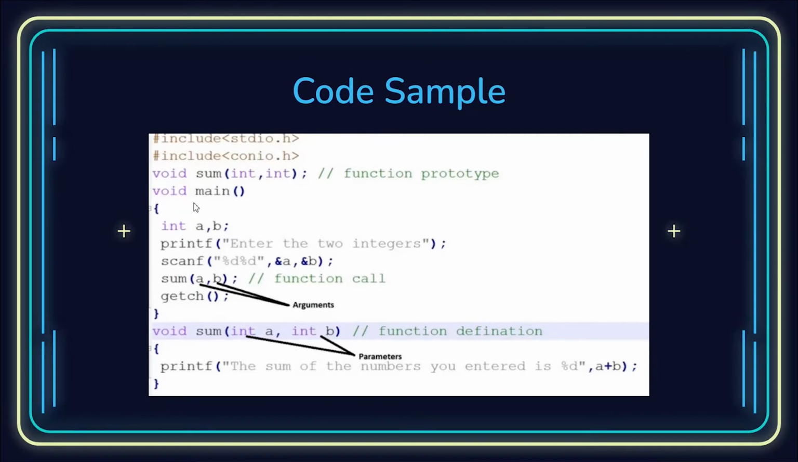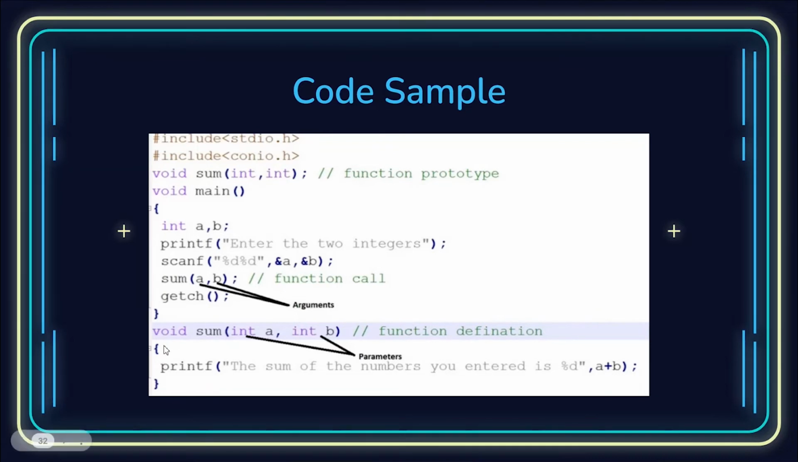Let us first look into the main function, the usual main function, with int a, b and printf. Now we are accepting two integers and assigning their values to a and b. And then we are using that sum function, which we'll be defining later on, to operate on the two variables a and b, and then we'll be returning that value.